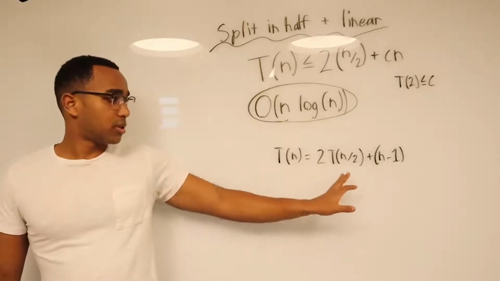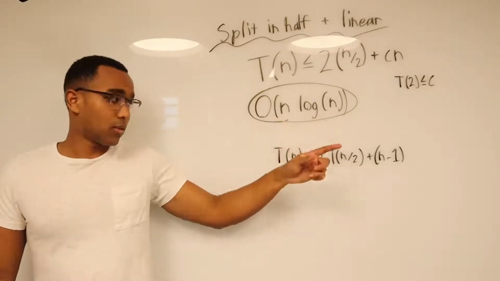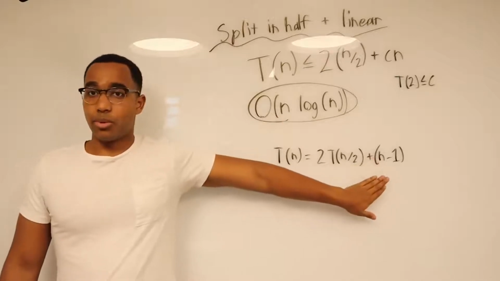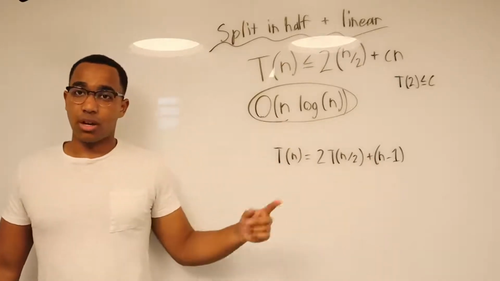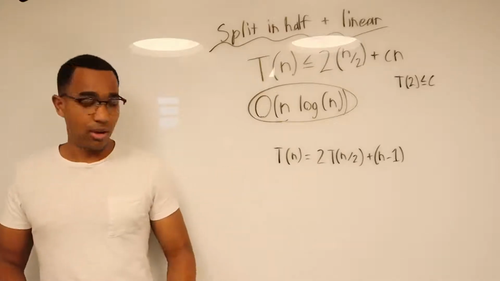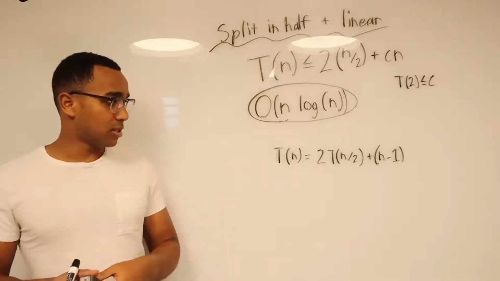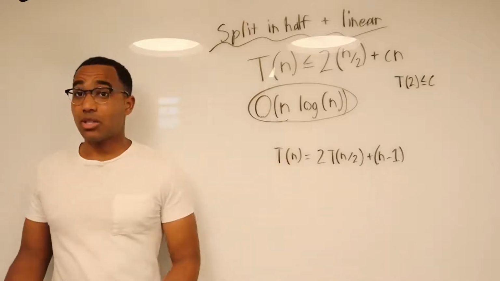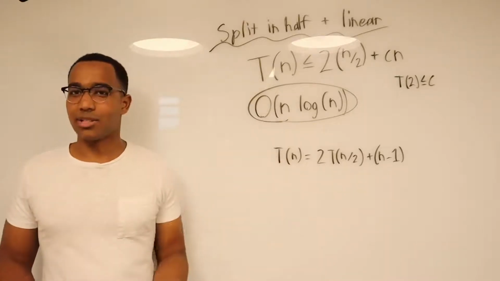2 calls, split the input in half in every recursive call, and in the merge subroutine, we're going to do n-1 comparisons at worst. And if you want to see the details of that, you can go see the merge sort video. But right now, we're just worried about time complexities. And this n-1, that's just linear work. So we can just generalize that and say linear.